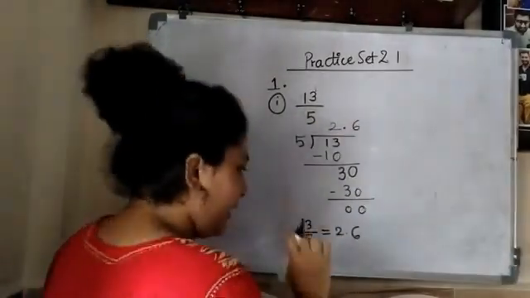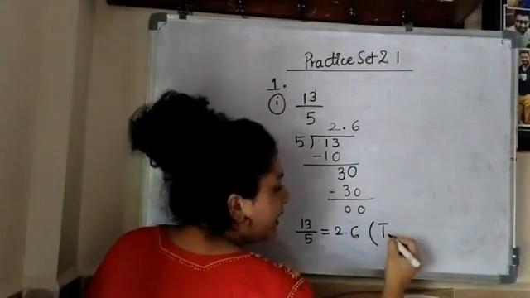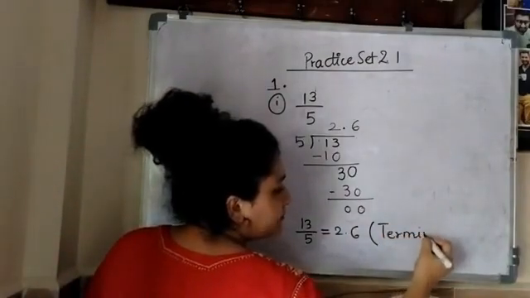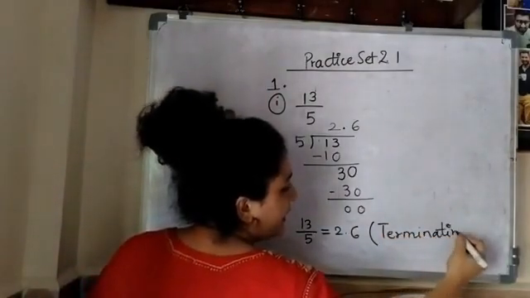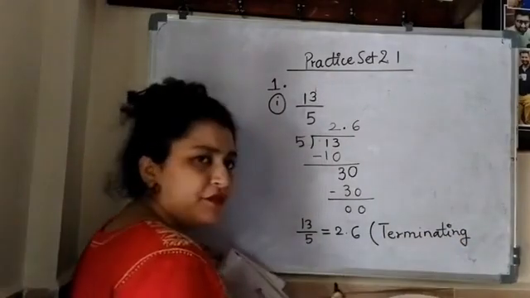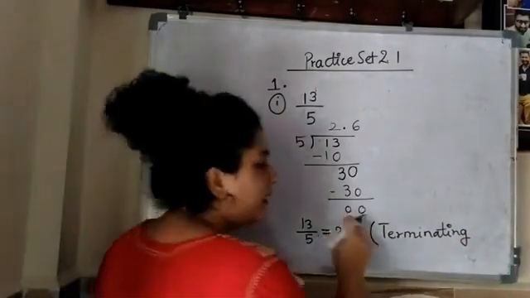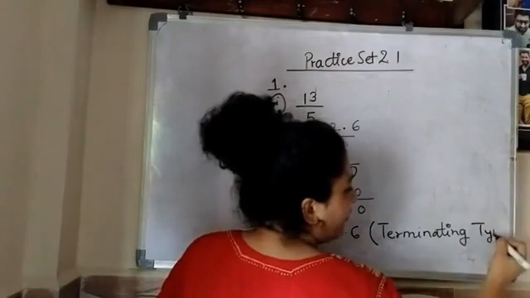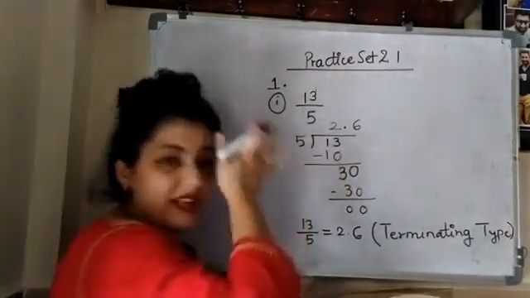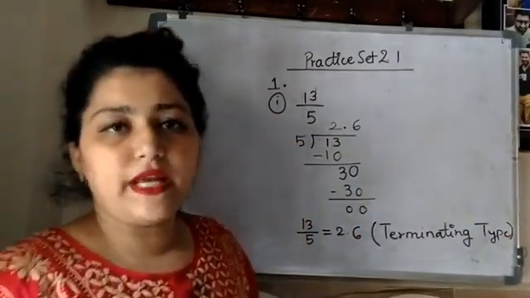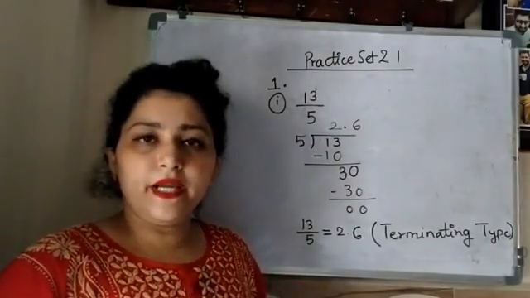It means this number is categorized under which category, terminating or non-terminating? Since 0 is your remainder, it is a terminating type of rational number. Why is it terminating?